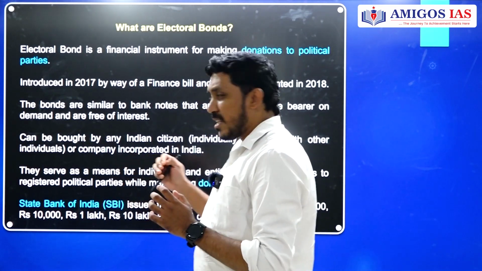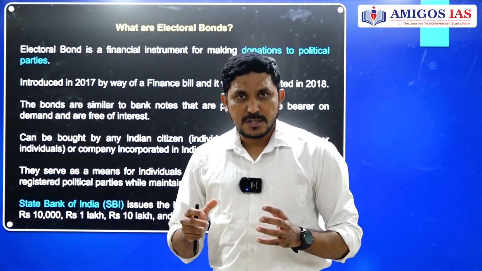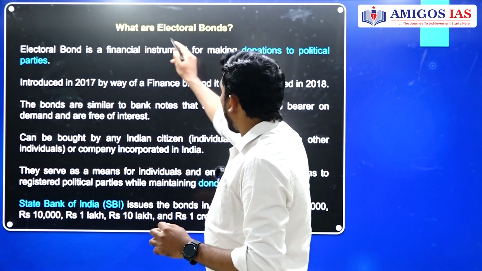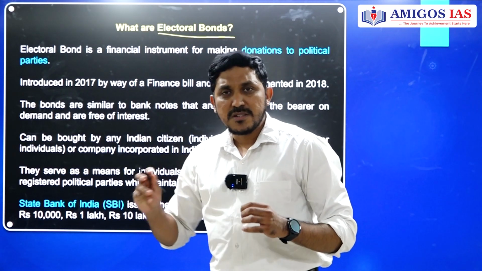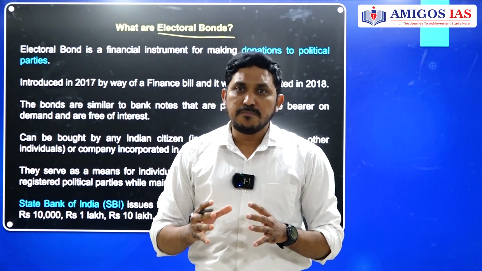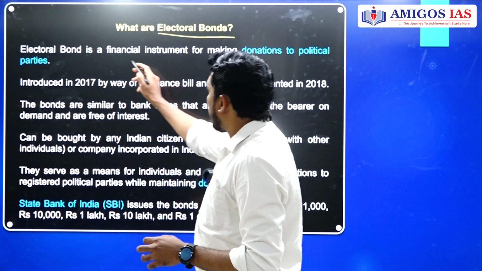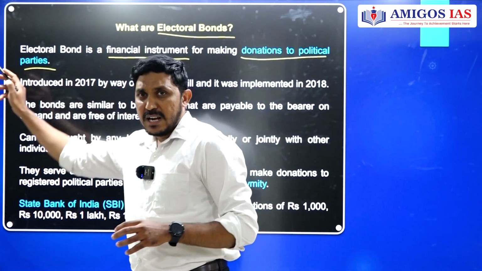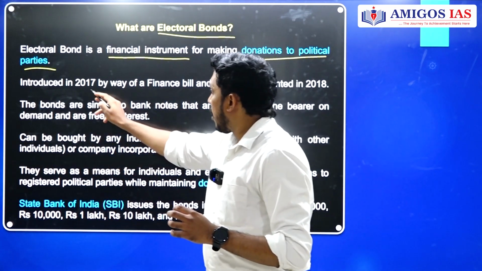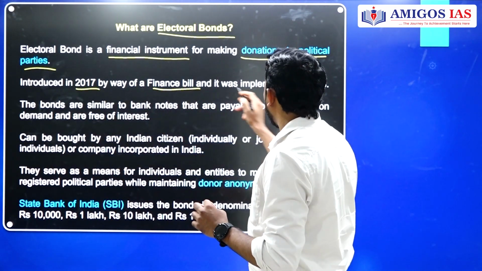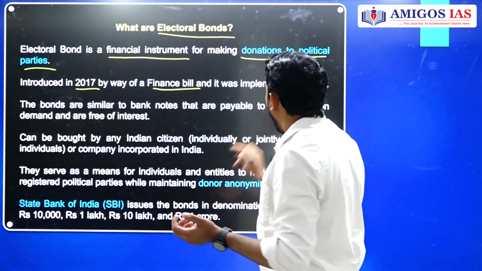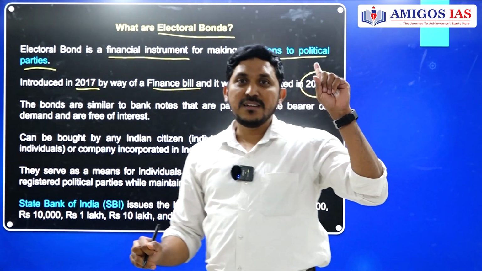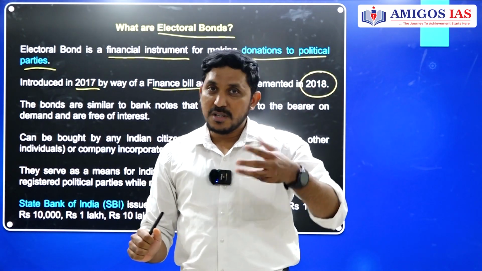Okay. So, as of now, let us try to understand what electoral bonds are. This will be helpful in GS2 polity. Now, electoral bonds here deal with the concept of funding to political parties. So, it is a financial instrument for making donations to political parties, and it was introduced in the year 2017 by a finance bill Arun Jaitley brought at that time, and it has been implemented since 2018, and the challenge has been heard by the court now.